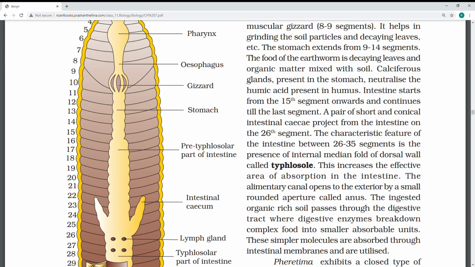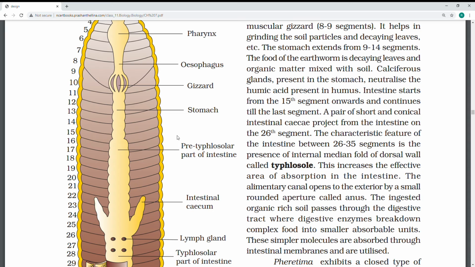So pharynx is for swallowing food, and esophagus is a food pipe. The crop is the temporary food storage. The gizzard is always helping in grinding food. A question might come in earthworm: which part will grind the food? Then gizzard. The stomach is always for intestines, and the typhlosole is the special organ which is present in the intestinal walls. It increases the area of the intestine, and this is the intestinal median fold.